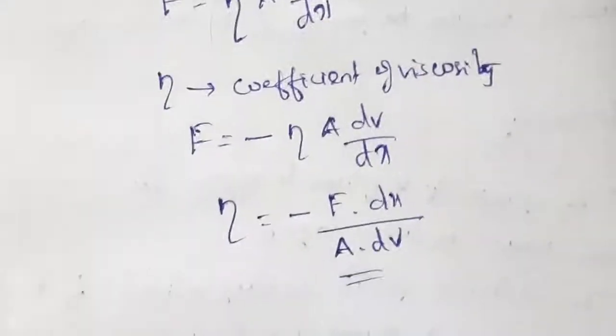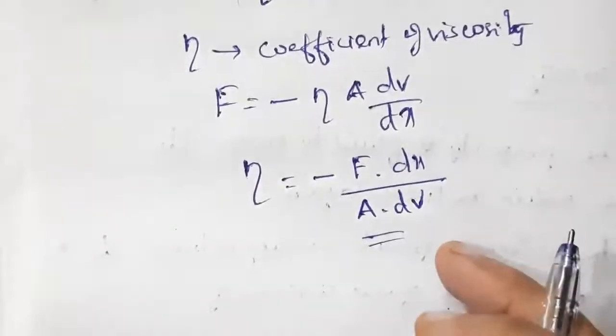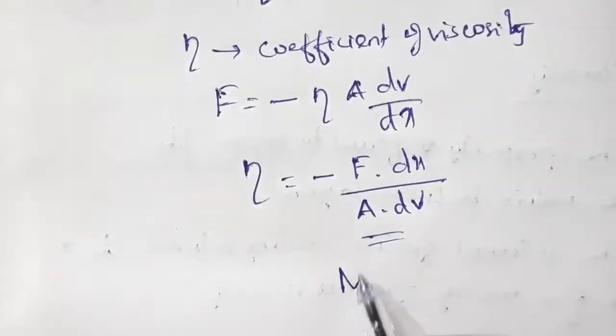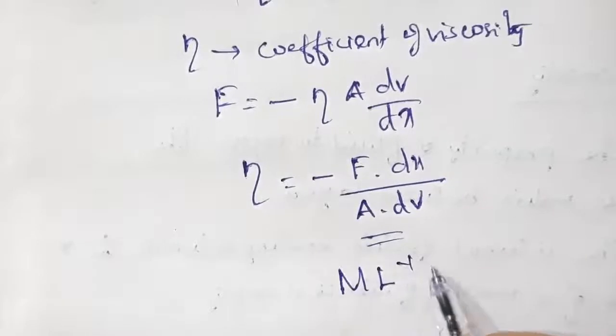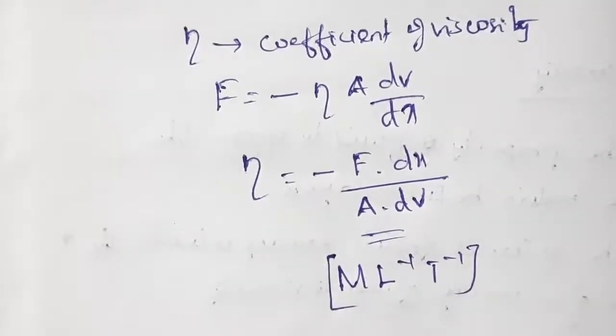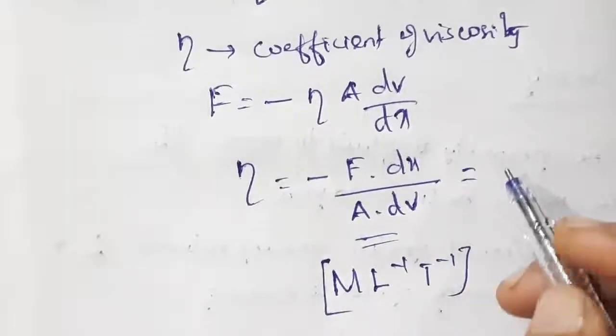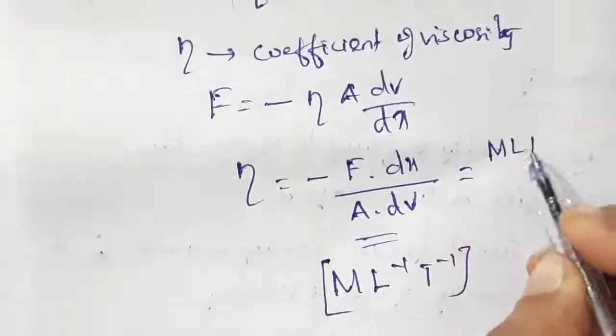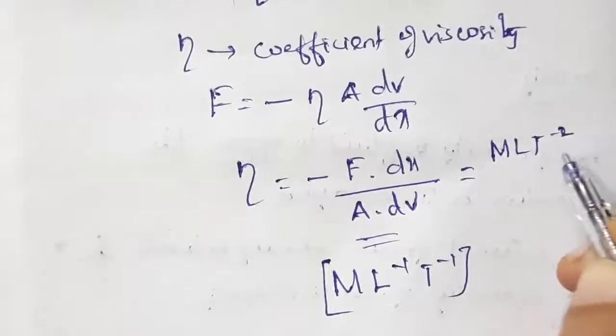When you write the dimensional formula for this coefficient of viscosity, we will get it as M L power minus 1 T power minus 1. The dimensional formula for force is M L T raised to minus 2, mass and acceleration.